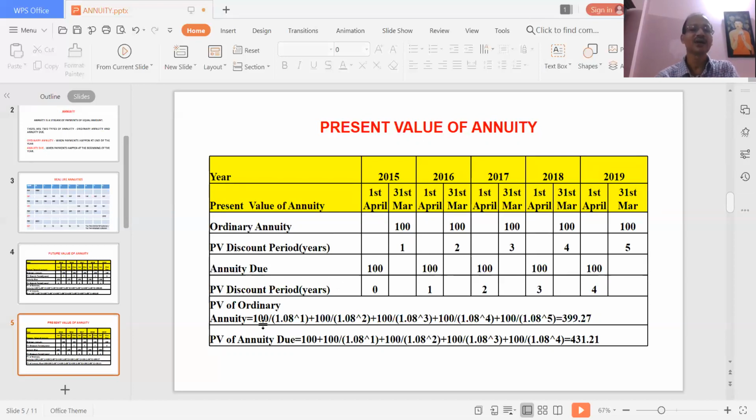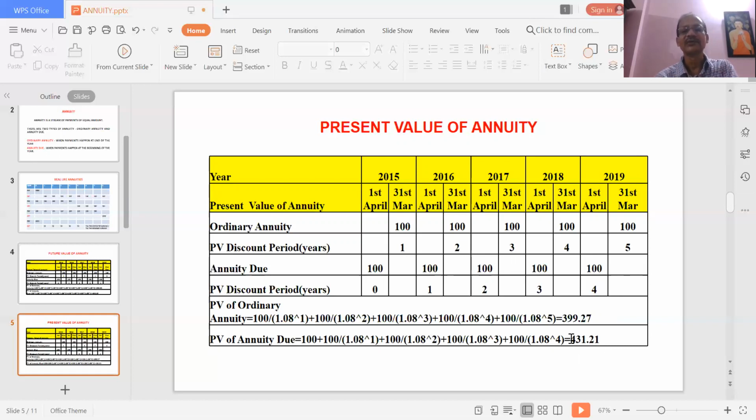And the last one you will bring back by 4 years. Right? Now if you calculate the present value of ordinary annuity, this will be 100 divided by 1.08 to the power 1, and the last one will be 100 divided by 1.08 to the power 5. So you get 399.27. Similarly, the PV of annuity due will be, this one will remain the same, because at the beginning of the year you are depositing. So 100 plus 100 divided by 1.08 to the power 2, and this one will be 100 divided by 1.08 to the power 4.